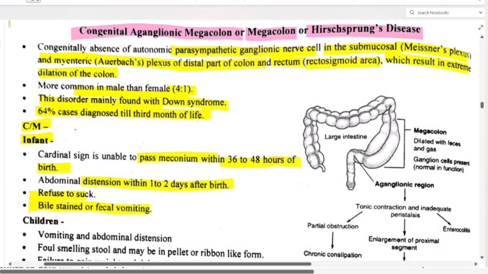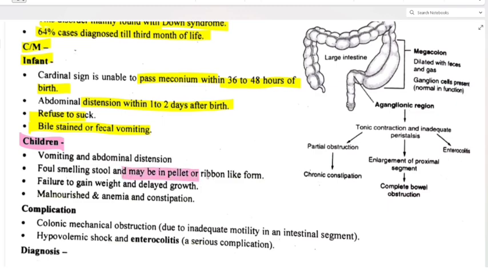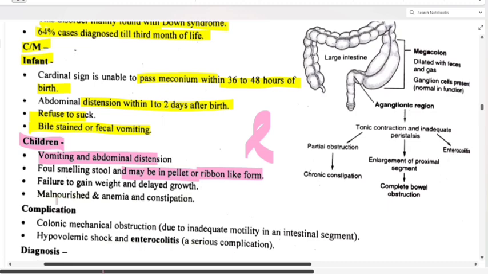And in case of children, vomiting and abdominal distension will be there. Foul smelling stool, or maybe in pellet or ribbon like form. So in these children, vomiting and abdominal distension is there, foul smelling stool is there, and maybe in pellet or ribbon like form. Ribbon means like this, right? Malnourished, anemia and constipation. Okay, and failure to gain weight and delayed growth. All these will be seen.